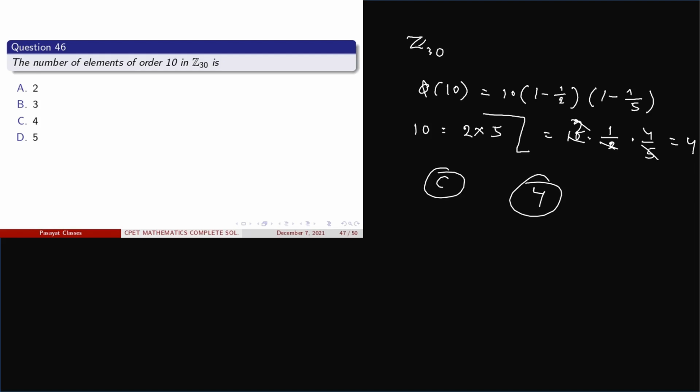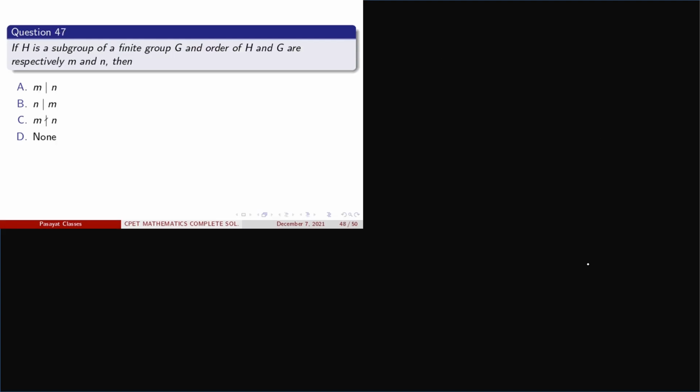And the elements of order 10 are these: 3, 9, 21, 27. Clear? Now come to another question.